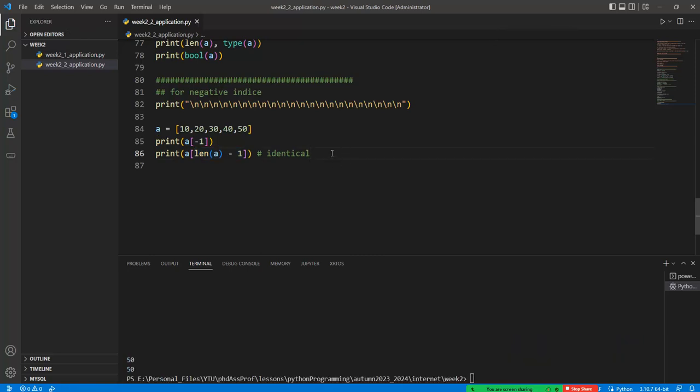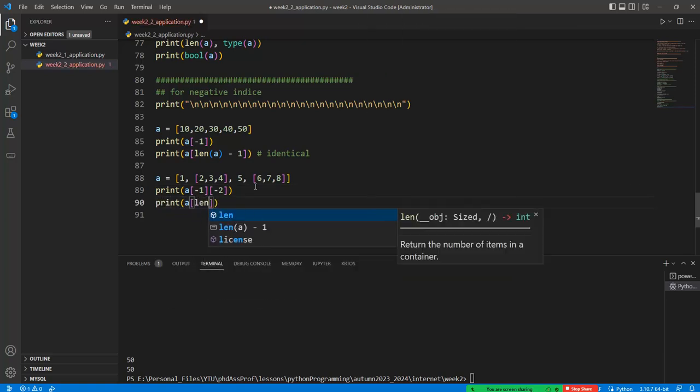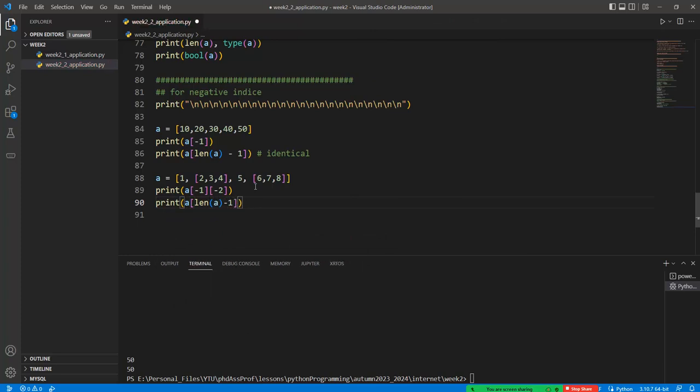Or if we have a list variable like this one, 5, 6, 7, 8, then print a minus 1 and minus 2. What's the result of this print function? It's identical with print a, len a minus 1, and len a minus 2.